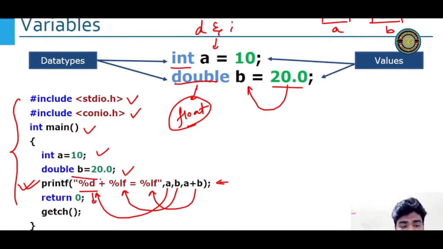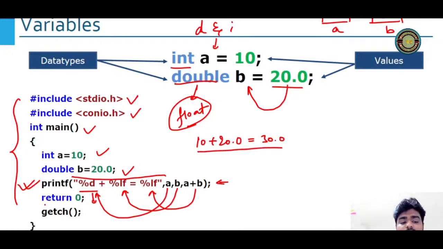Where is the double quoted thing? This part, not the black thing, the brown part. So I'll get a value. What is the a value? 10. Then I'll get 20.0 and then I'll get equal to 30.0. This is what I'm going to get in my console, in my output.